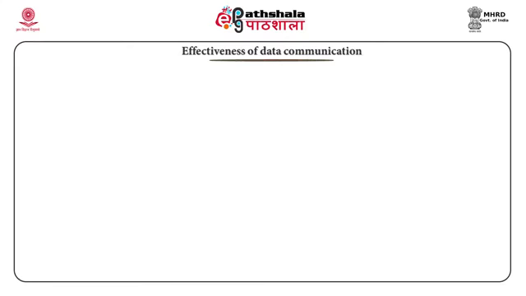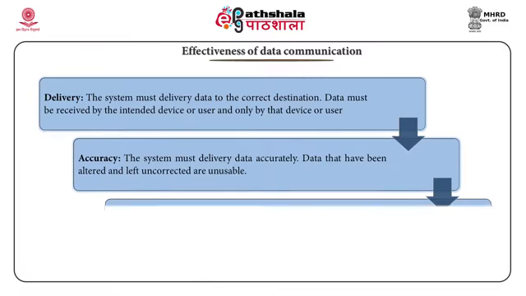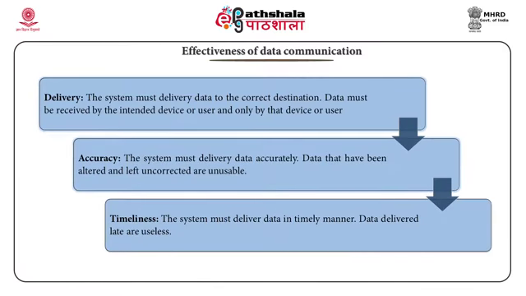For data communication to occur, the communicating devices must be part of a communication system made up of a combination of hardware and software. The effectiveness of a data communication system depends on three fundamental features: delivery, accuracy, timeliness. Delivery: the system must deliver data to the correct destination. Data must be received by the intended device or user and only by that device or user.